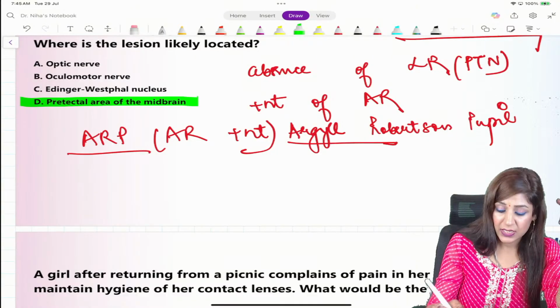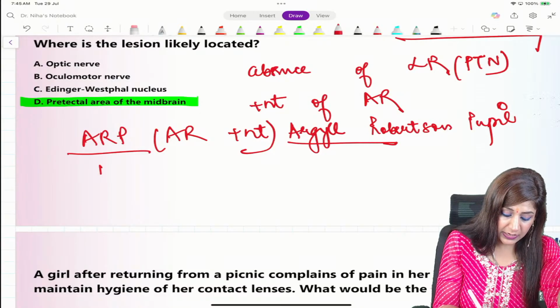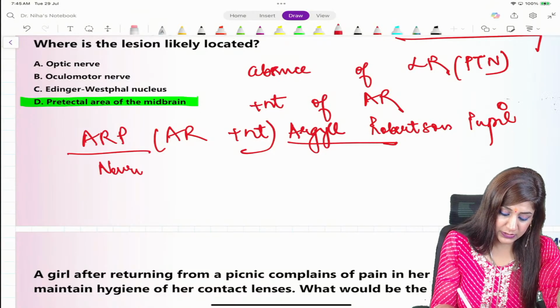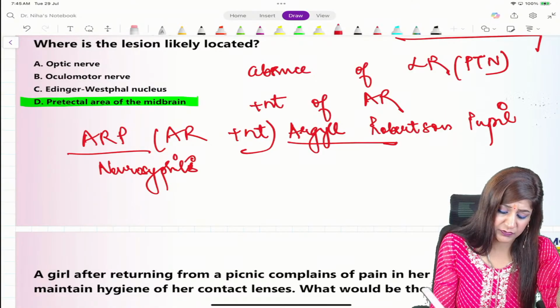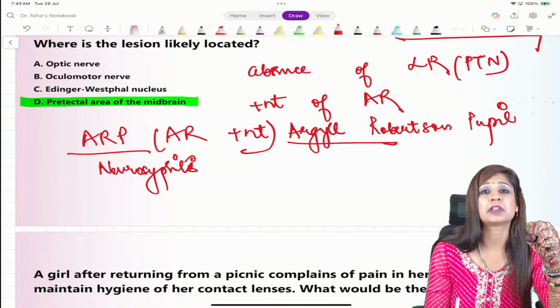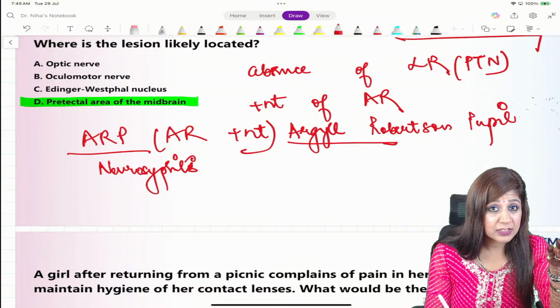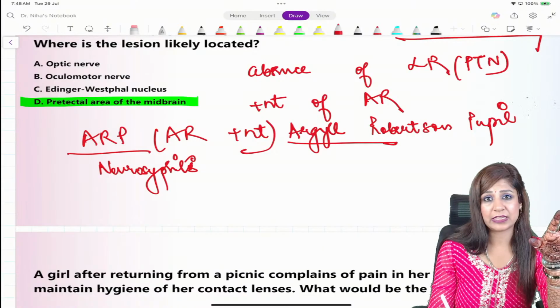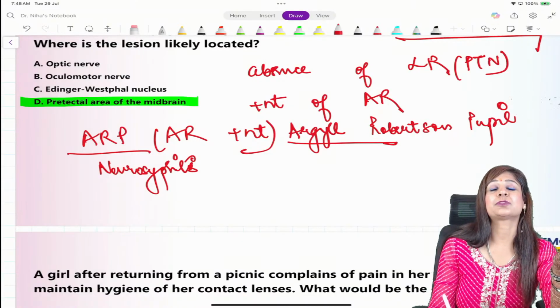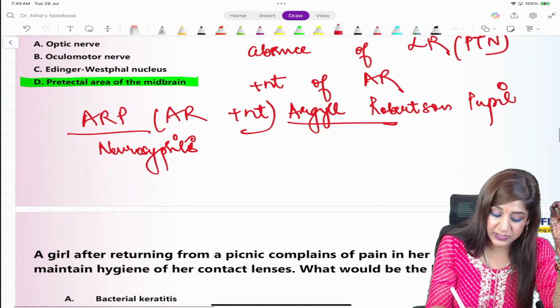This is called Argyll-Robertson pupil, ARP, which is taking place due to a bilateral lesion of the pretectal nucleus. For example, we can have neurosyphilis, where we have lesions of the pretectal nucleus, and one reflex is present, one reflex is absent, but they are the same in both eyes. Like in both eyes light reflex is absent, in both eyes accommodation reflex is present.